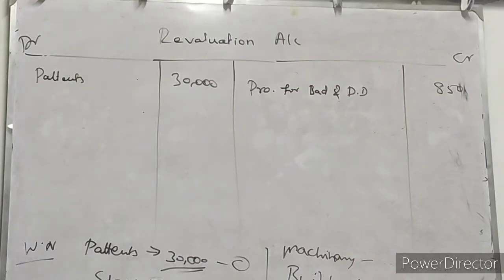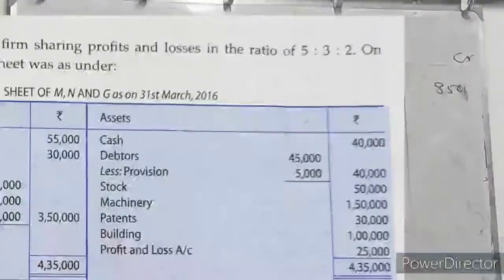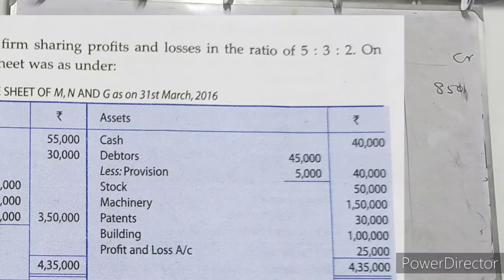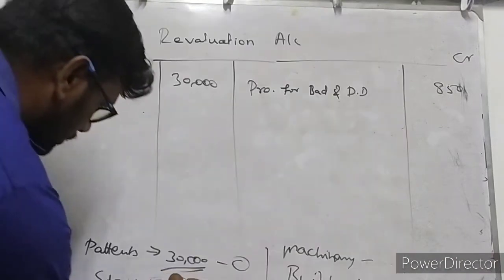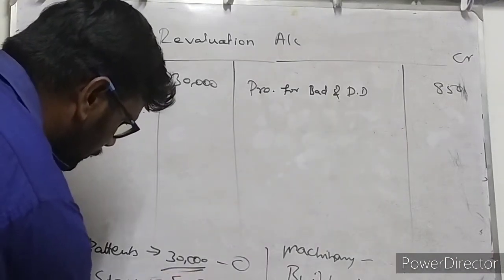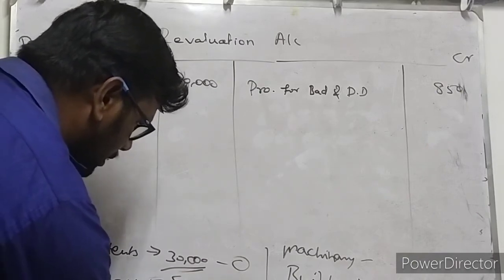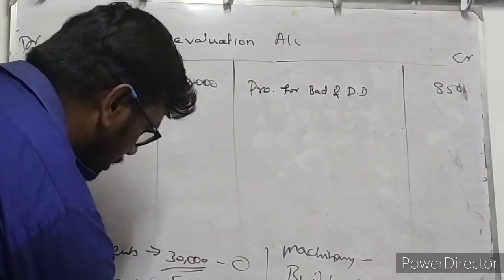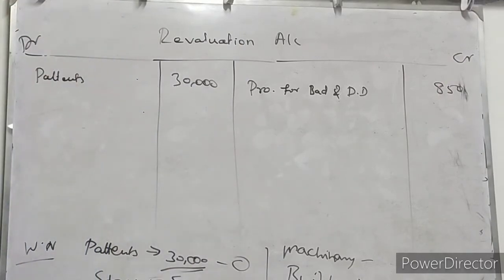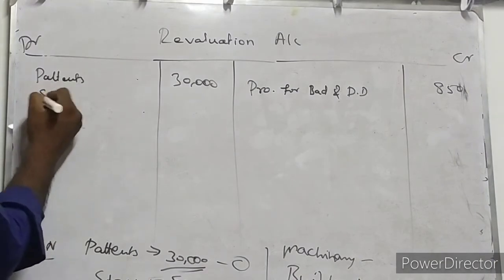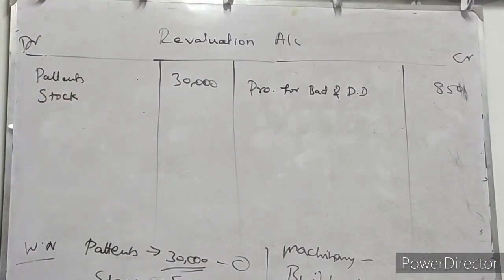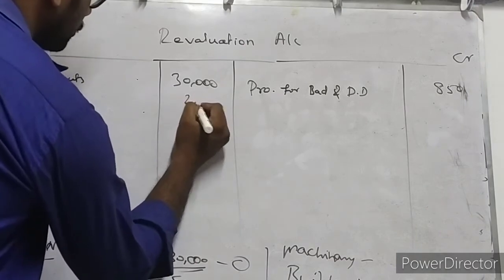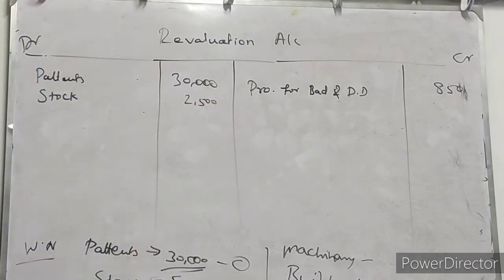Actual amount available in our balance sheet for stock is 50,000 rupees. 5% on 50,000 is reduced, 5 by 100, so around 2,500 is reduced. 10% means 5,000, so 5% is 2,500. Stock is reduced, which means asset is reduced. How many rupees is reduced? 2,500 rupees for stock.